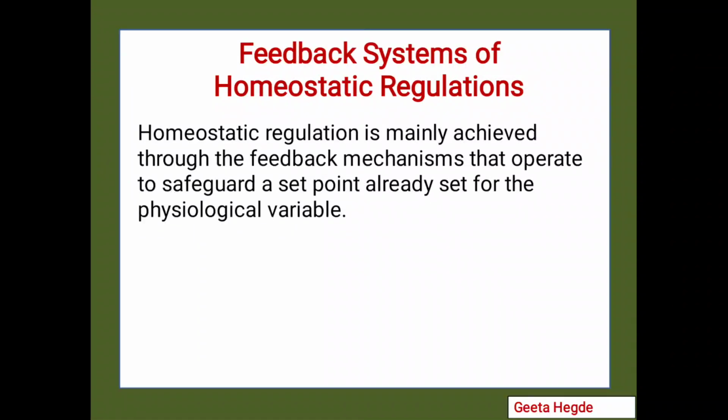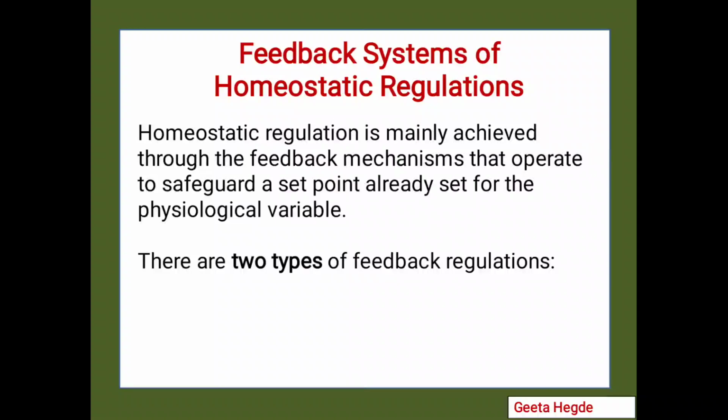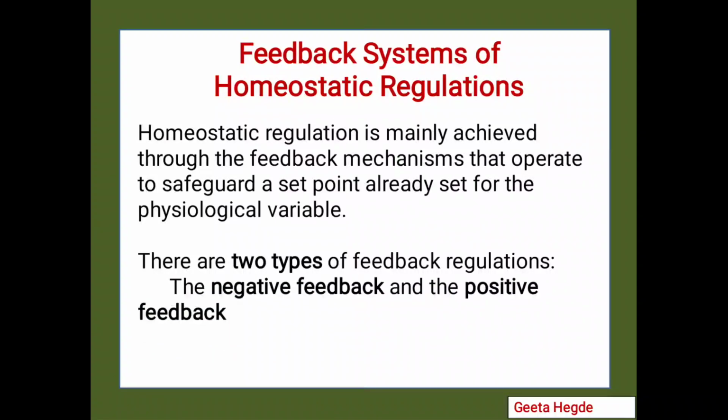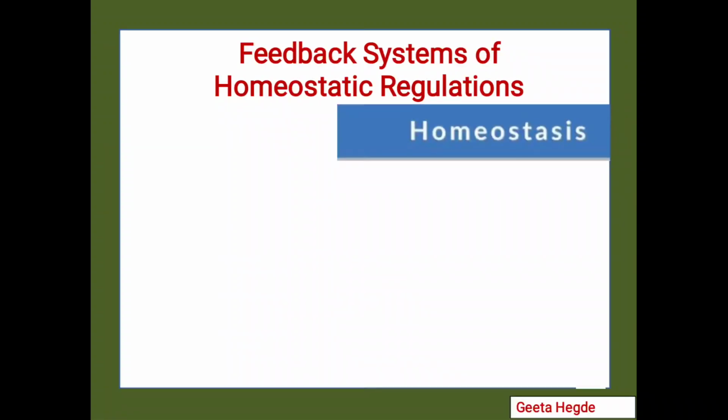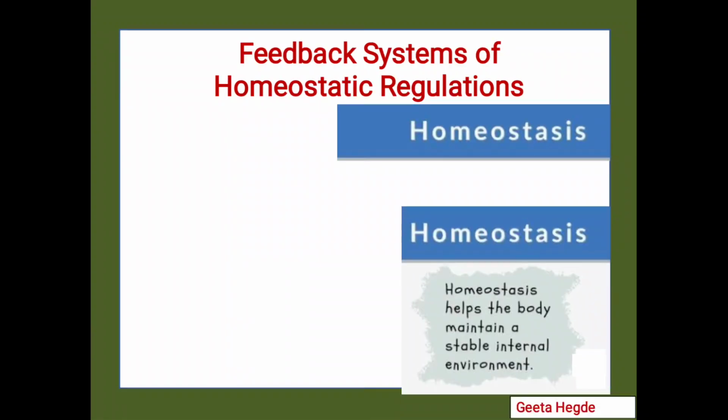Feedback system of homeostatic regulation. This is mainly achieved to operate and safeguard a set point, which is a physiological set point which is already set for a particular variable. There are two types of feedback regulation: negative feedback and positive feedback. So let us see how this homeostasis is maintained.